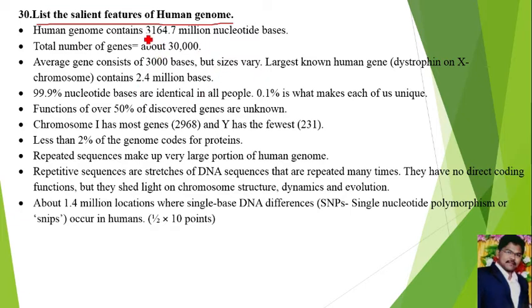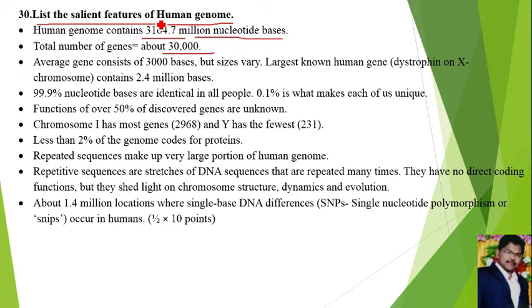Here you should write approximately 10 points, because it is the 5 marks question. Salient features of human genome. The human genome contains 3164.7 million nucleotide bases. The total number of genes is about 30,000.